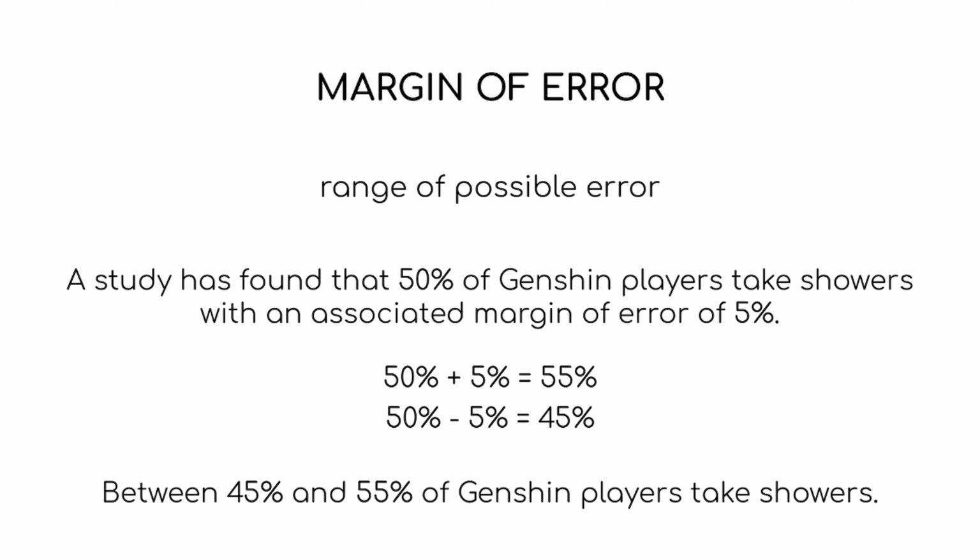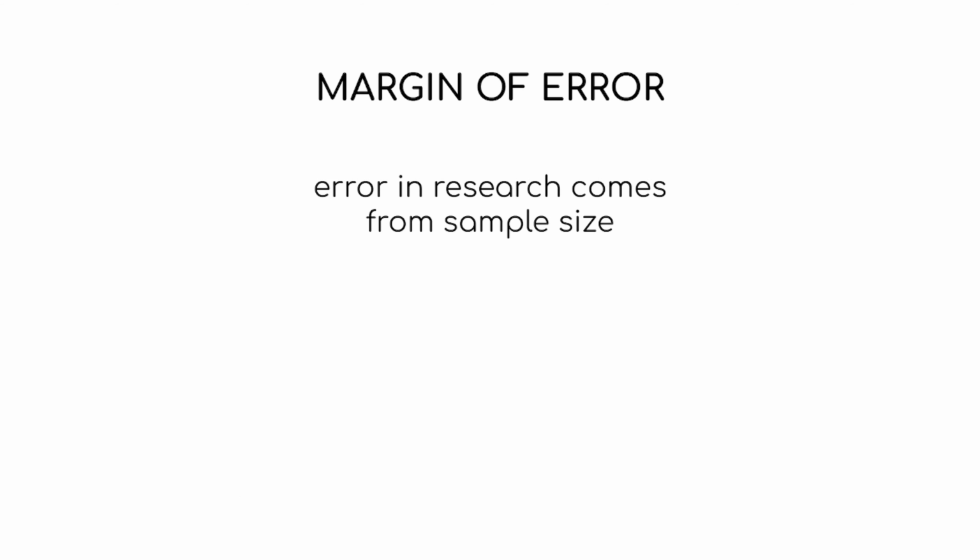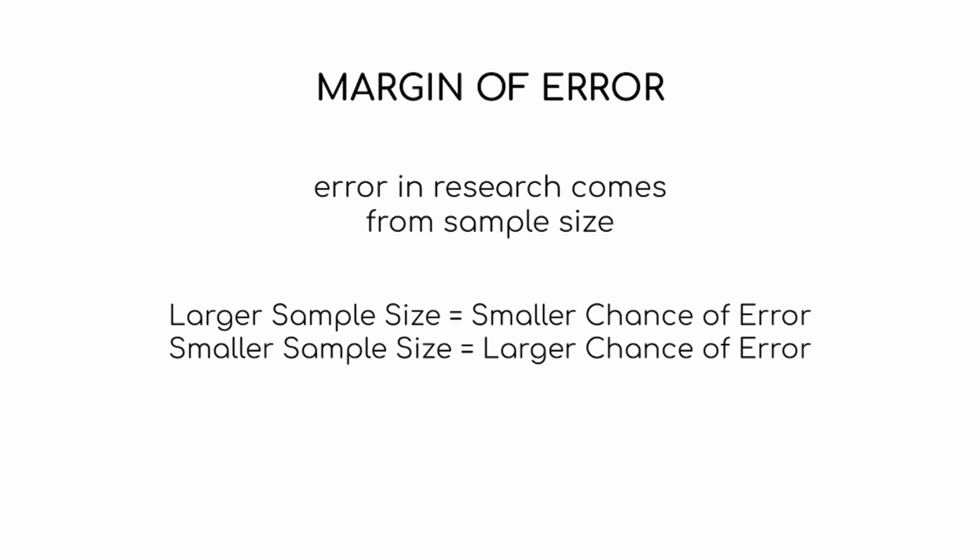Because as we all know, no study is ever 100% accurate. So that 5% just means that it could be 5% greater or 5% less. Now, this error comes from sample size. So, when you have a larger sample size, you have a smaller chance of error, and vice versa. When you have a smaller sample size, there's a larger chance of error.